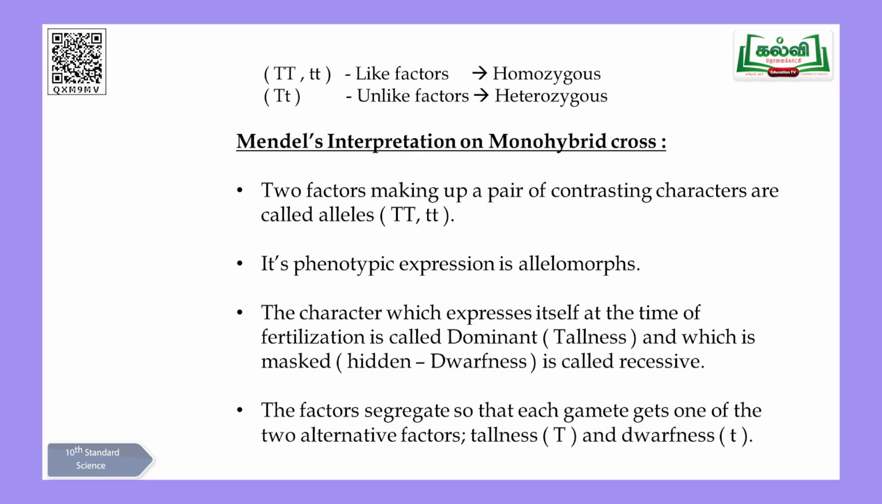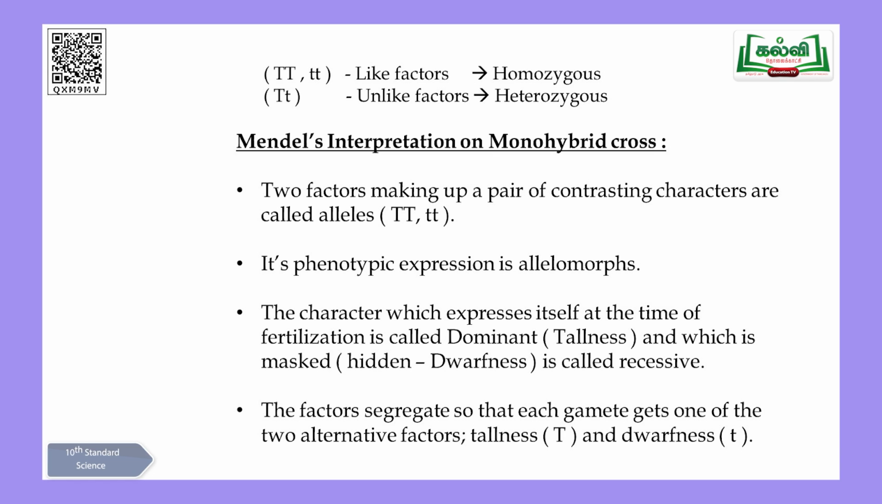Now, what are the interpretations of Mendel's experiment on monohybrid? What is the meaning of interpretations? Observations. What did he observe at the end of the monohybrid cross? Mendel listed some points for us. He said some factors are carried from the parents to the offspring. Those factors he named genes. Some genes are present in the parents through which the characters are passed from the parent to the offspring. Those factors were given the name gene by Mendel. That was the first point you can come across.